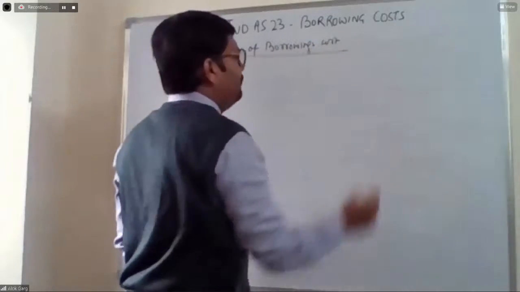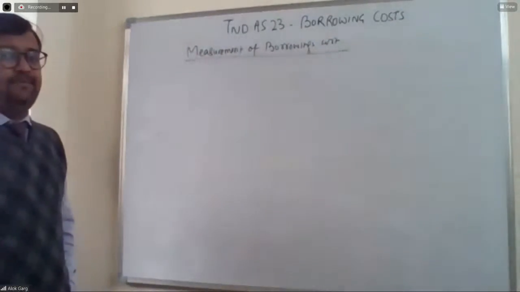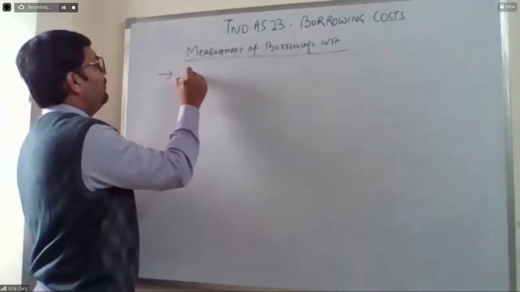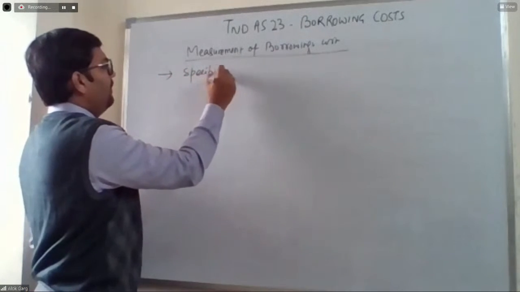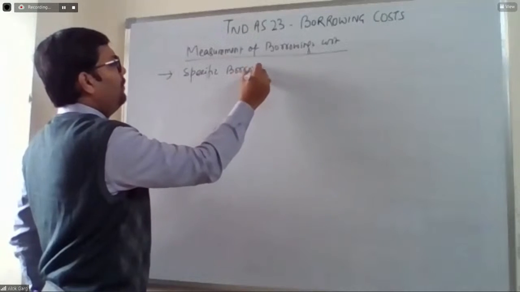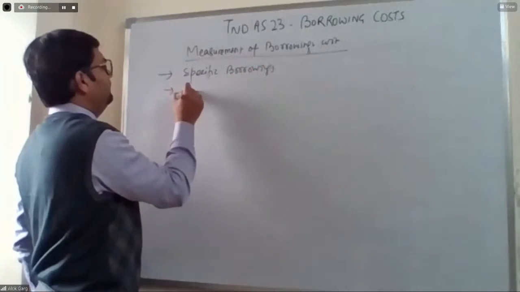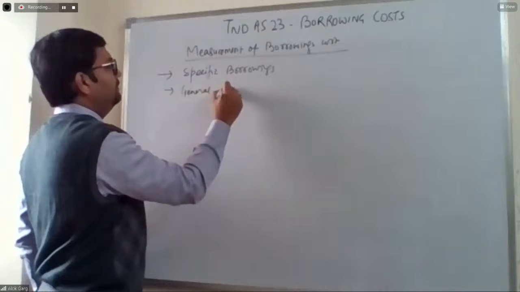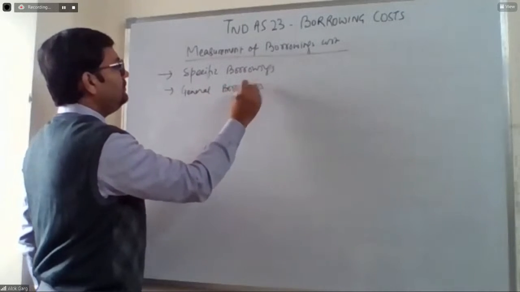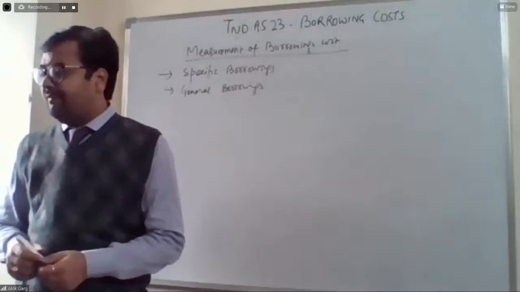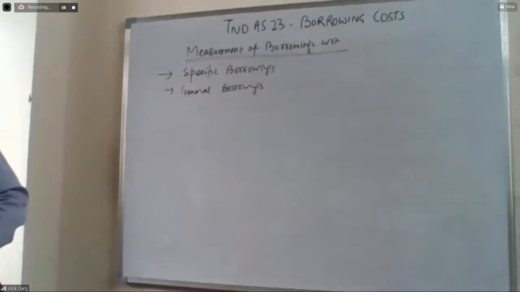So borrowings are of two types. One is specific borrowing, and the second one is general borrowing. What is meant by specific borrowing and what is meant by general borrowing?